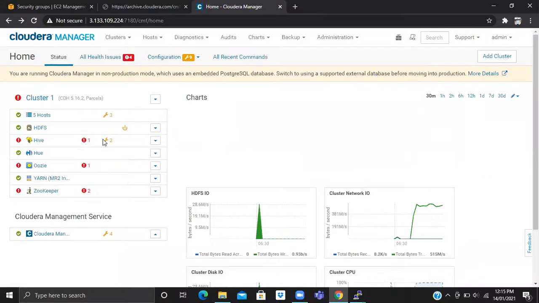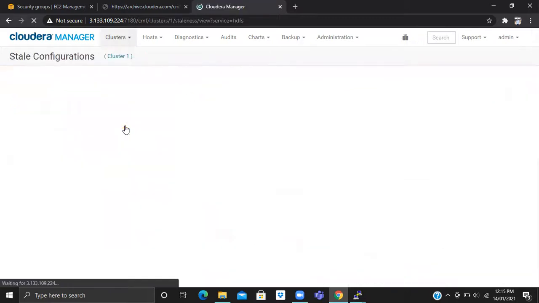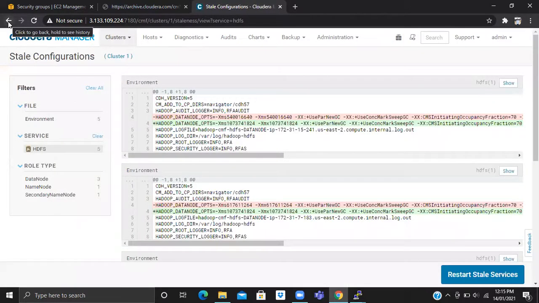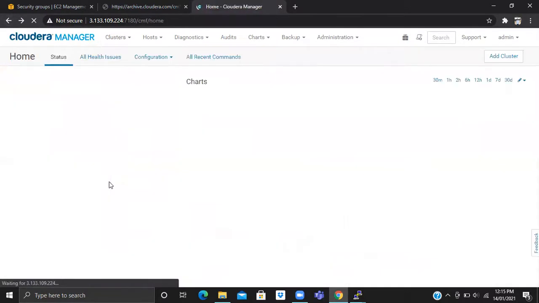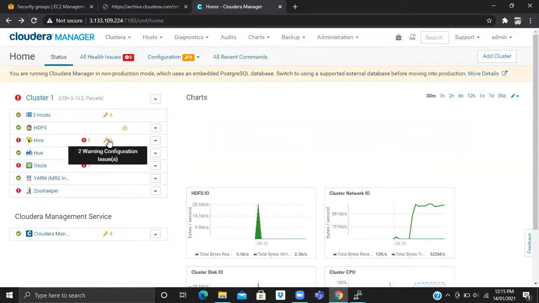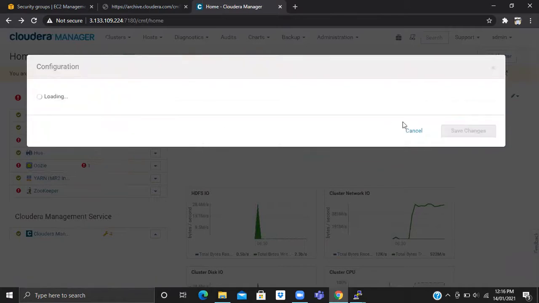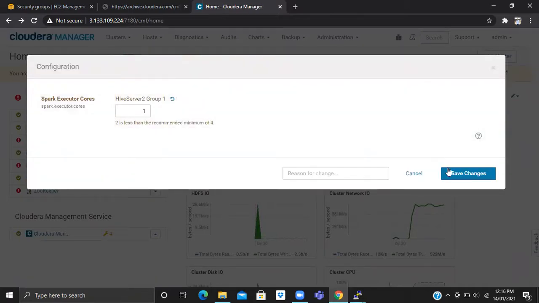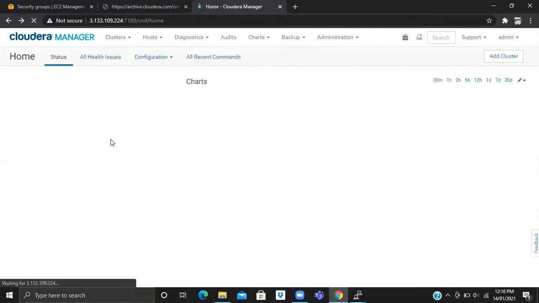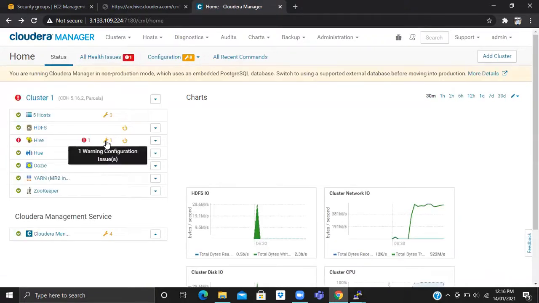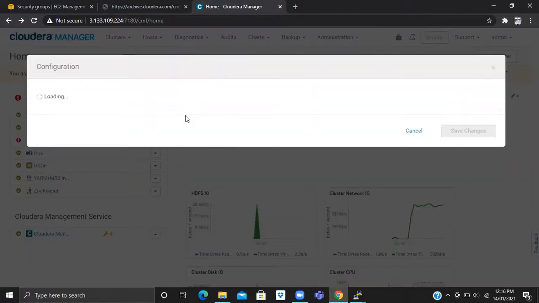Now you can restart the HDFS. Just click on that Hive orange button. There are two warnings on Hive, the Hive service. This warning too. The recommended value is a minimum of four. It's semi-automatic, right? Semi-intelligent, not automatic.